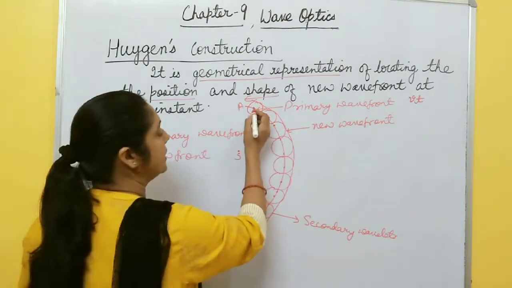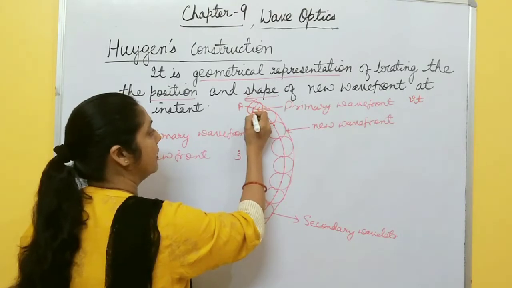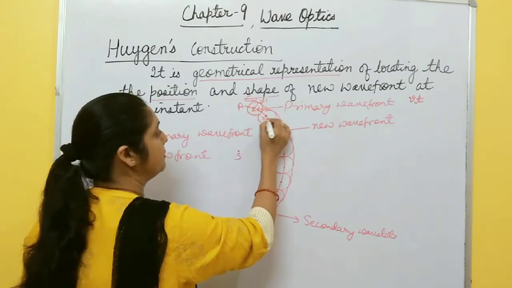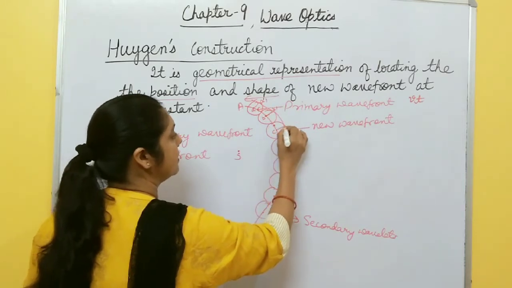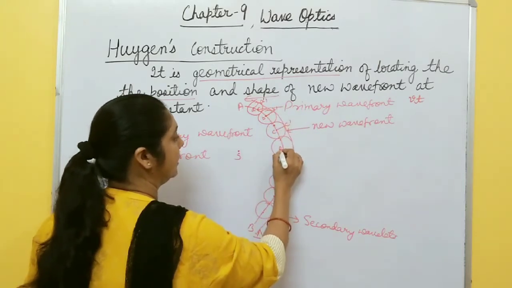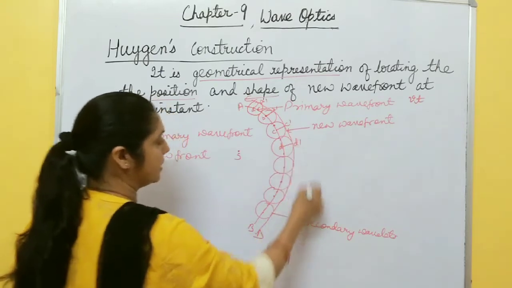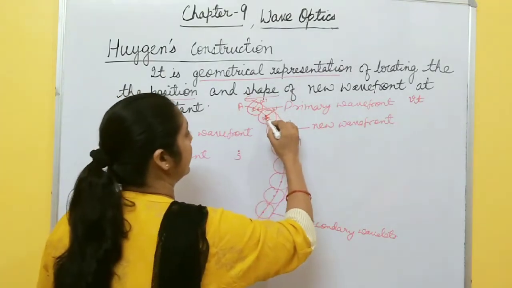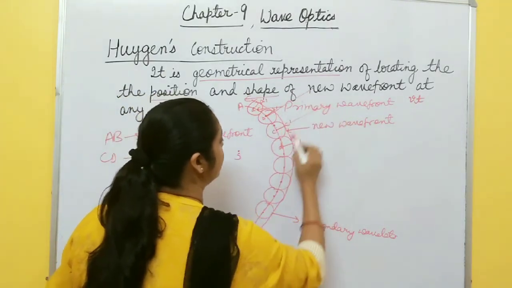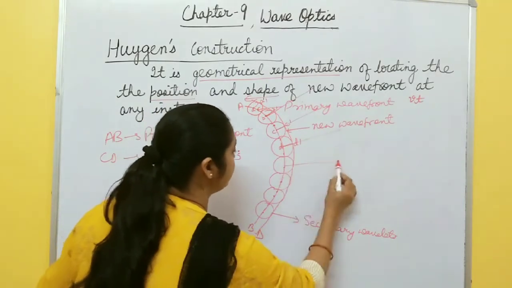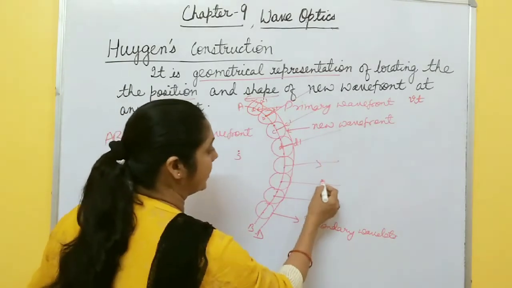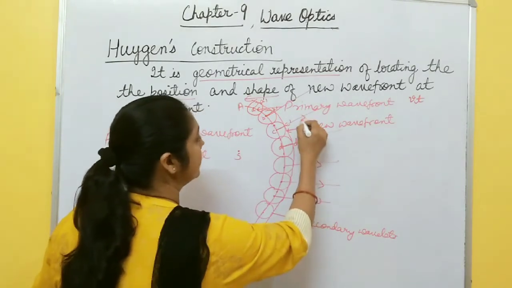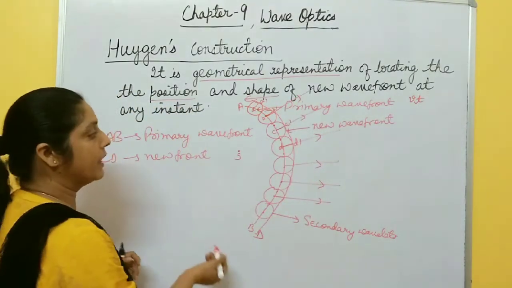Suppose this is A dash, this one is B dash, C dash, D dash. In this way you draw these lines, A dash, B dash, and all these are perpendicular to this wavefront. It gives the direction in which the energy of the light wave propagates.